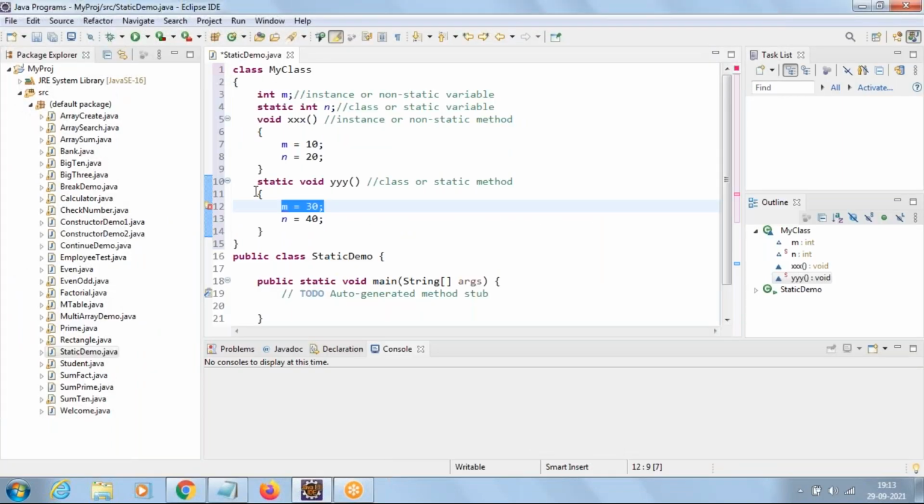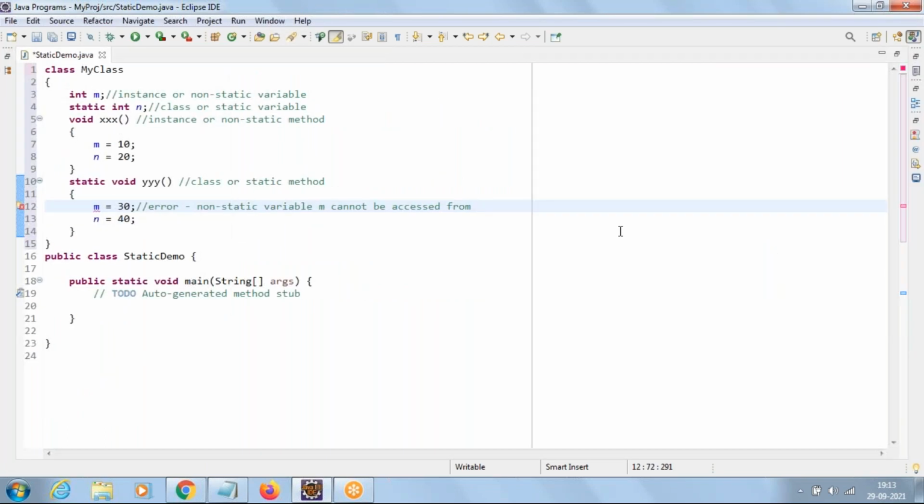So inside a static method, if I try to access non-static, this will go with an error, because non-static variable M cannot be accessed from static context. Okay, this line will go with error. That is the last but one point.